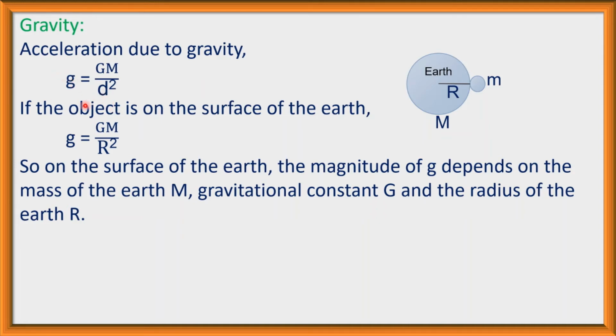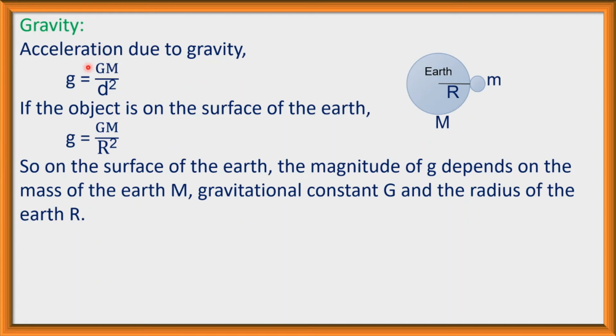So acceleration due to gravity actually depends on the distance between the object and the earth, because G is constant and M is also constant. So acceleration due to gravity does not depend on the mass of the object, that is small m. There is no small m in this equation. It depends only on the gravitational constant G, the mass of the earth M, and the distance between them.